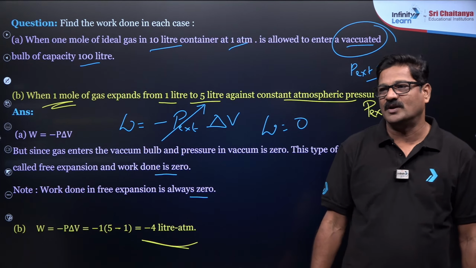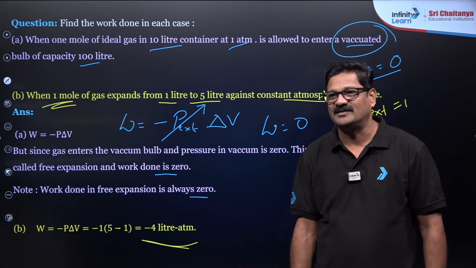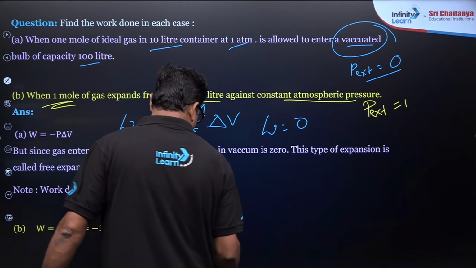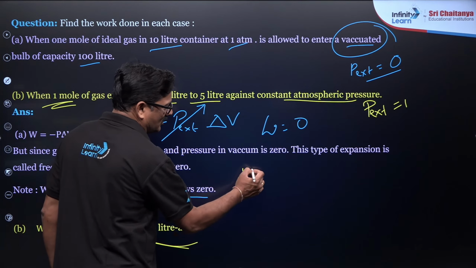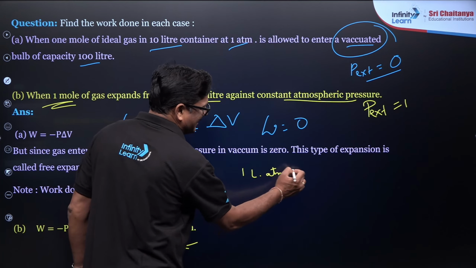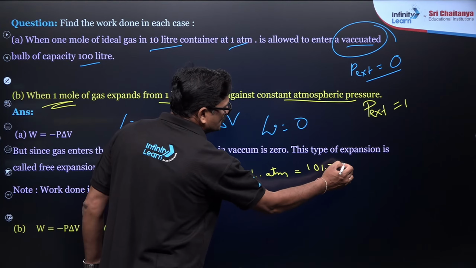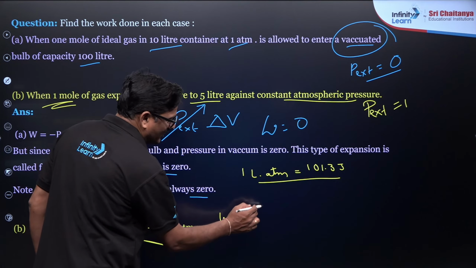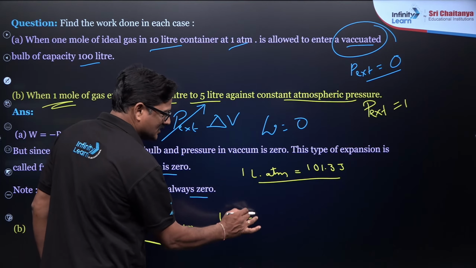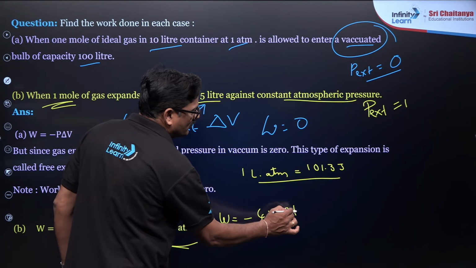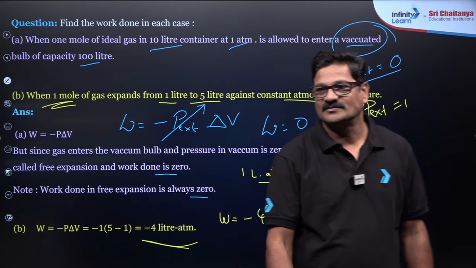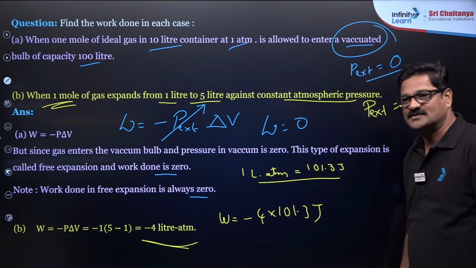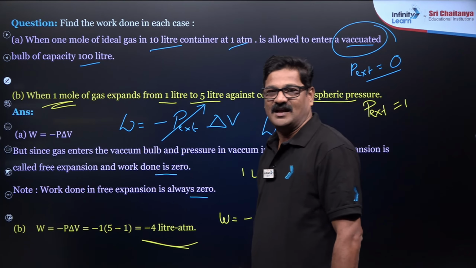So what do I do now? Komal, Queen, Takbhai and Beto, you tell me. You have to convert this into joules, right? So 4 liter atmosphere, where 1 liter atmosphere is equal to 101.3 joules. Understood? So W is equal to minus, since it is expansion it is going to be minus, 4 into 101.3 joules. So always try to solve the questions in SI units.